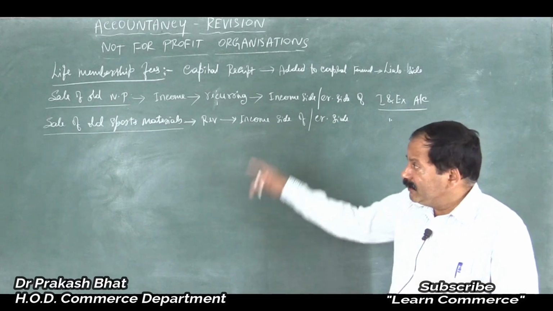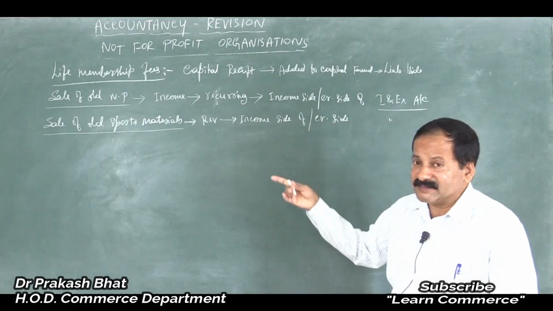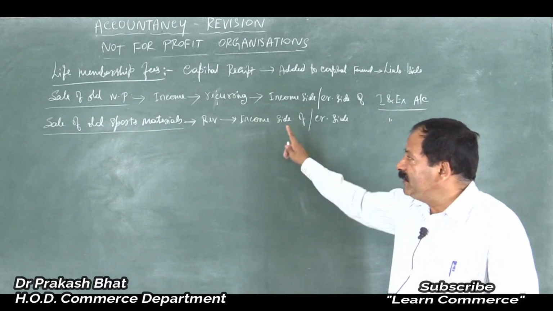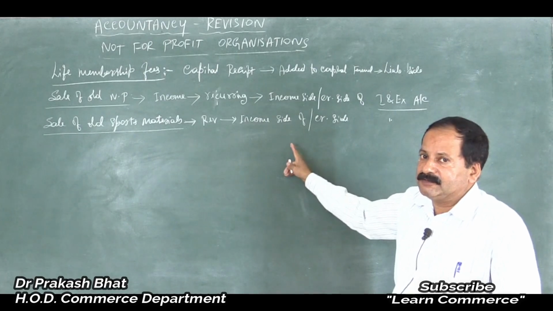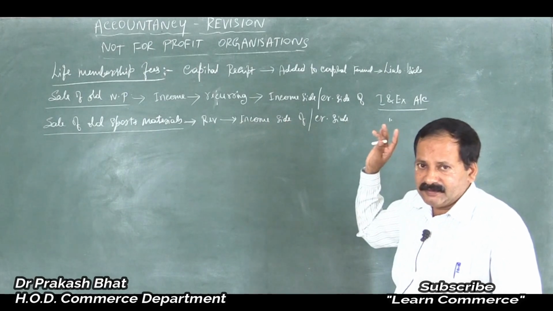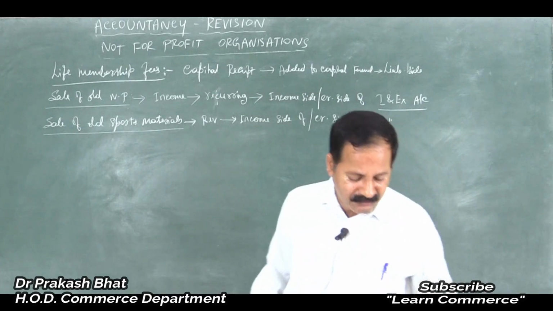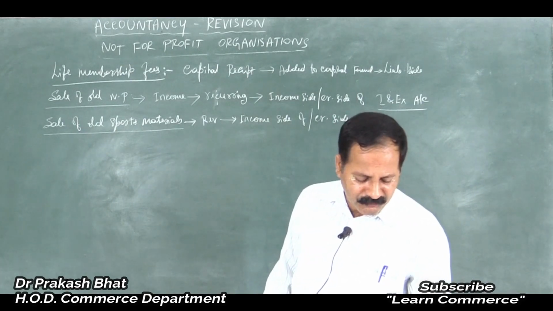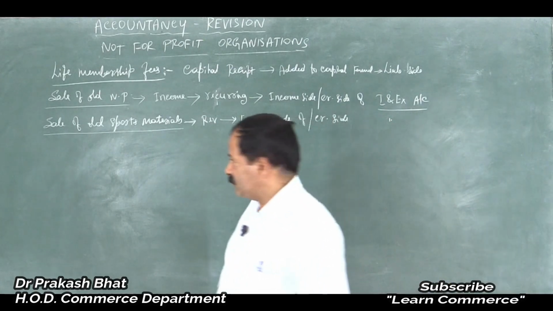Remember, it's like we have dealt with the sale of fixed assets and sale of investments. In the same way, we have to deal with the sale of sports equipments, not materials. Materials is very simple, credit side of the income and expenditure account, right? So that is what we have to do here. Then let us move on to the next one, that is interest on fixed deposits.